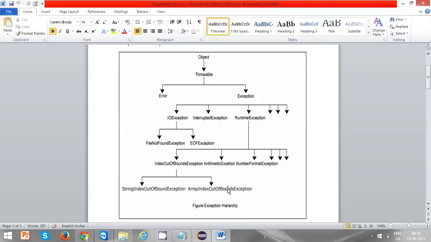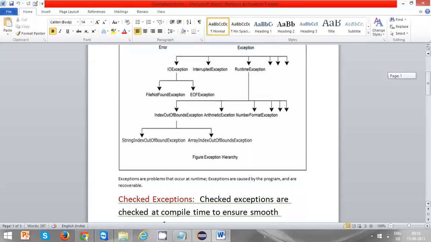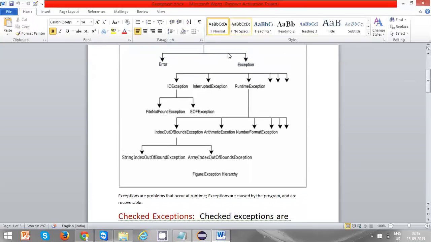You are trying to read an array where that particular index is not available. In that case you are going to get ArrayIndexOutOfBoundsException. All these things are considered runtime exceptions. And again, these exceptions are broadly categorized, though not mentioned in the hierarchy, into two things: one is checked exceptions and the other is unchecked exceptions.